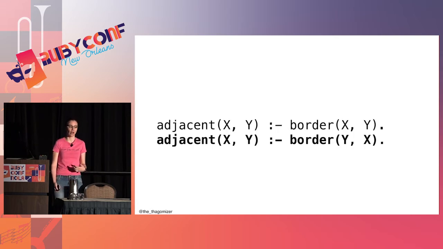So I have to teach Prolog that by saying that adjacent x y implies that there's a border between x y, but adjacent x y can also imply that there is a border between y and x. I got a little tricky there. And then if I go in and say, hey, Prolog, is Oregon adjacent to Washington? Prolog will correctly say yes.